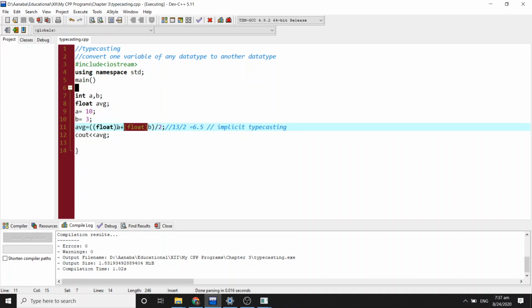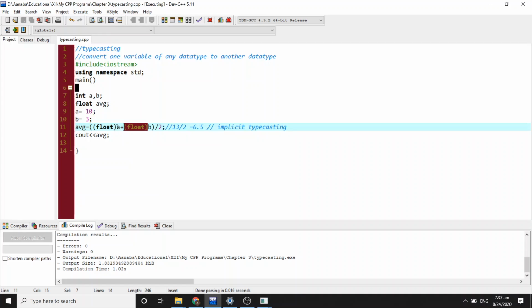So many times we can have a situation where we divide integer variables, or we divide float variables, but we need a result of integer data type. Or sometimes we want to find ASCII characters.